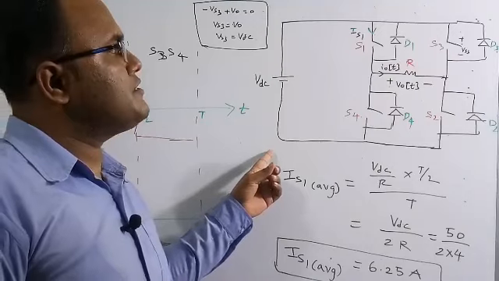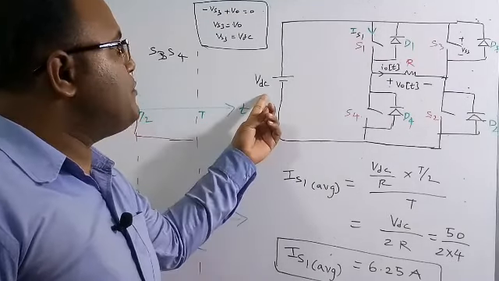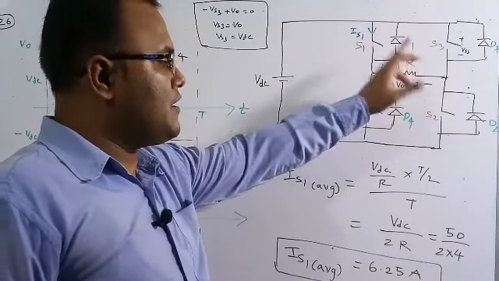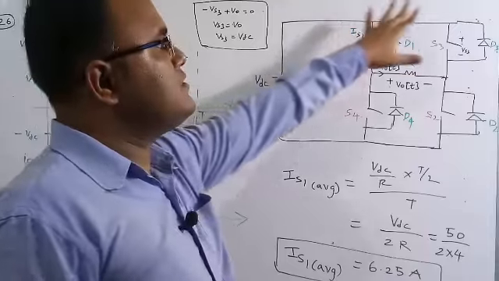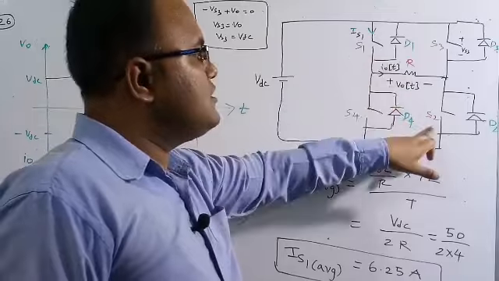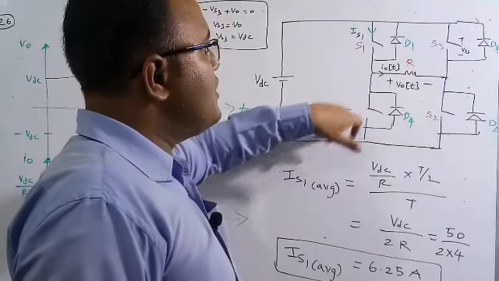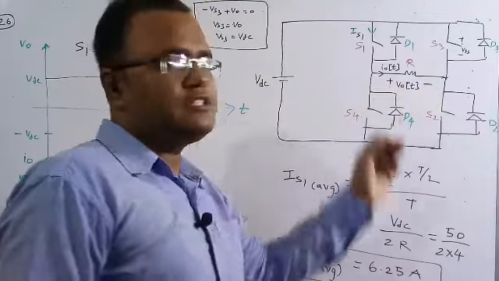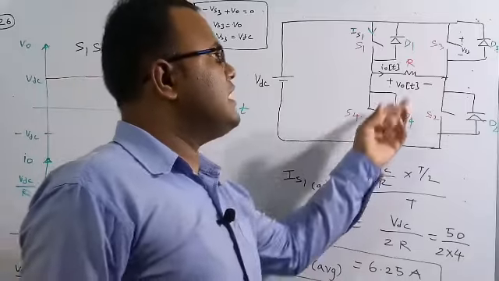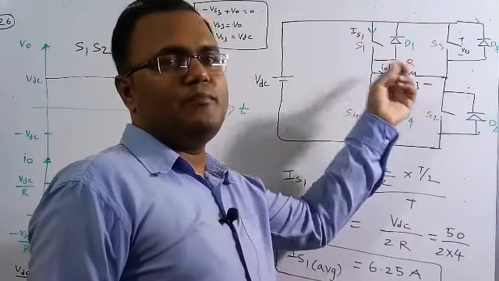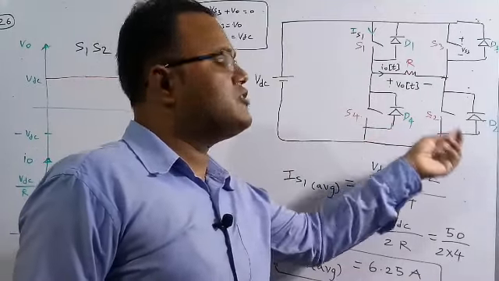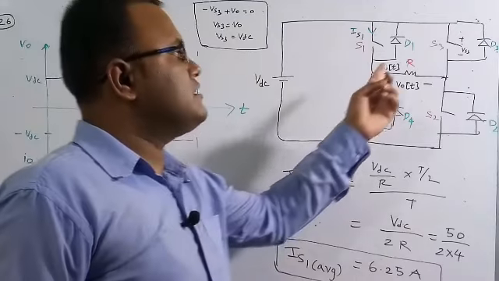This is the circuit of a single phase full bridge inverter. The input voltage is VDC, which is already given, 50 volt. Here there is a pure resistor load R, R is equal to 4 ohm. This is switch 1 or thyristor 1, thyristor 2, thyristor 3, thyristor 4, and these are the diodes. But in case of resistor load, these diodes are not conducting. When we consider other cases like inductor and capacitor, these diodes are also conducting, but not in the case of resistor.